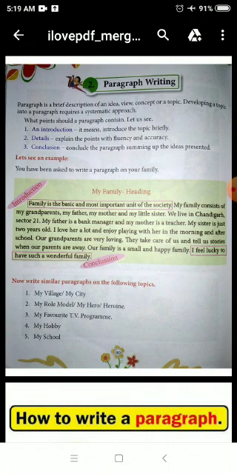Now you have to explain the points with fluency and accuracy. You will tell about your family now, that you have these many members in your family, you live in this place, your father is a dash, your mother is a dash. So you will tell about your family then.